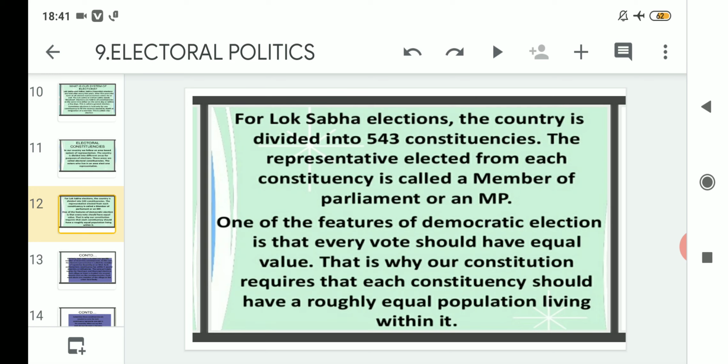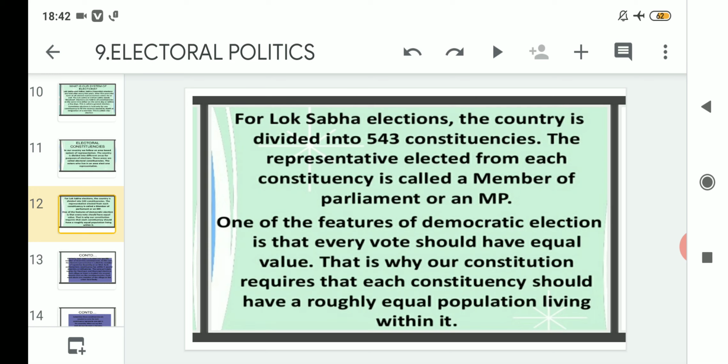Assume that a constituency has 5 lakhs or 4 lakhs of population. It should not be that one constituency has 5 lakhs of population voting for the representative and another constituency has more than 10 lakh. That has to be balanced by the Election Commission of India, which looks after the whole election process.